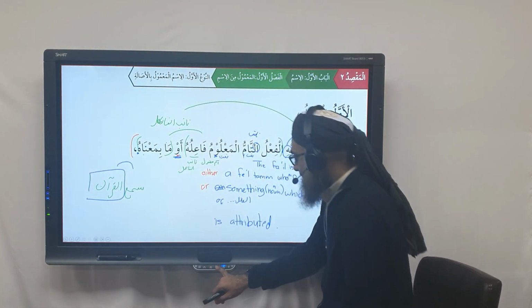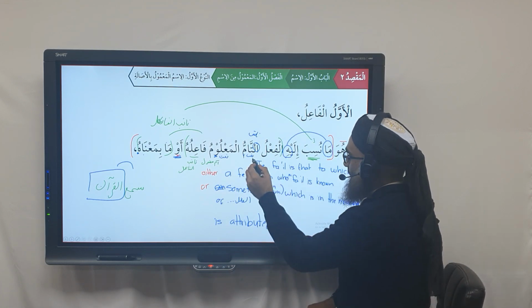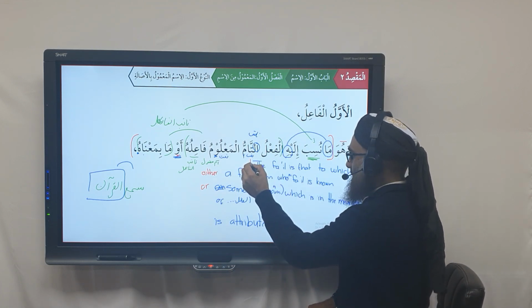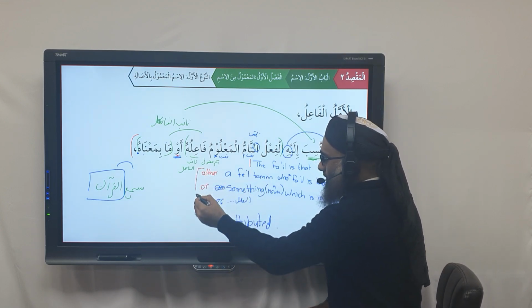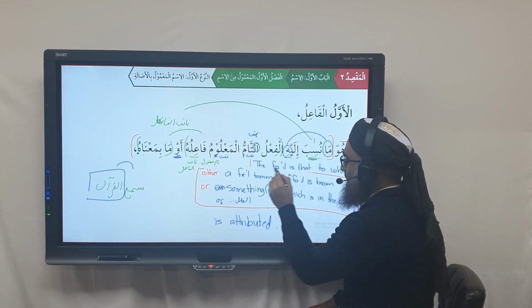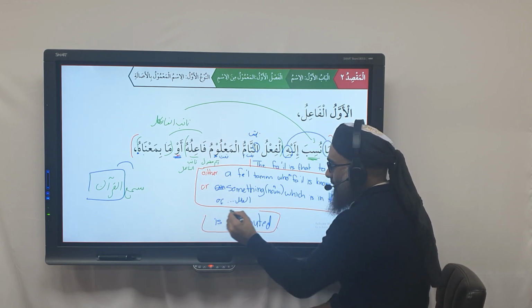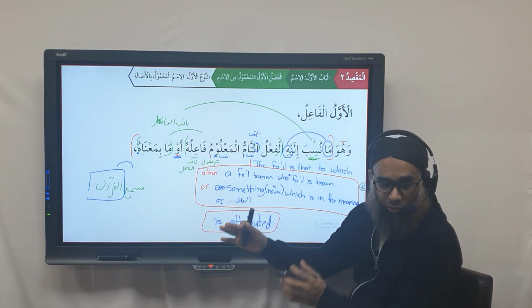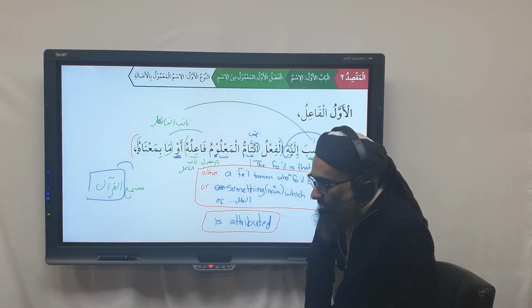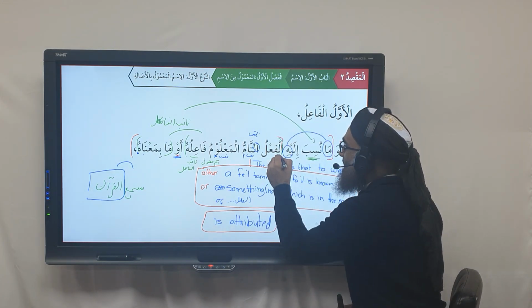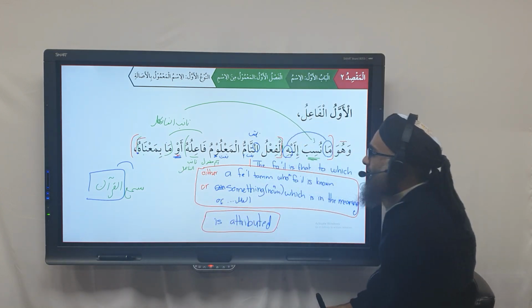So even in here, we translated what first? We translated the na'ib al-fa'il, then we translated the fa'il majhul. But obviously na'ib al-fa'il is made up of a long structure, so when you translate, you have to figure out how the translation is done. You translate na'ib al-fa'il first, which is from here to here, and then you break that down.